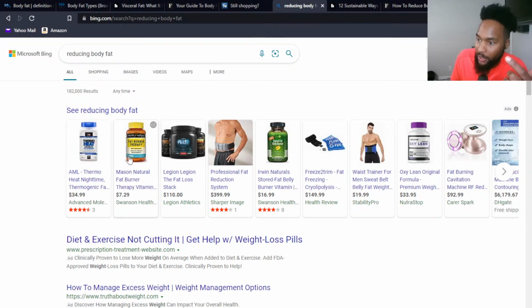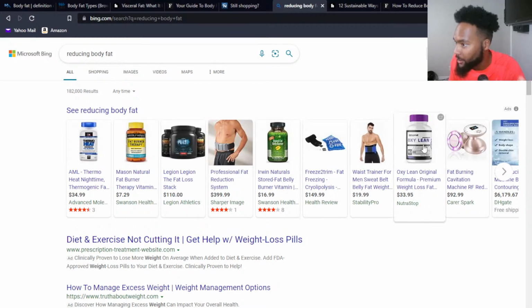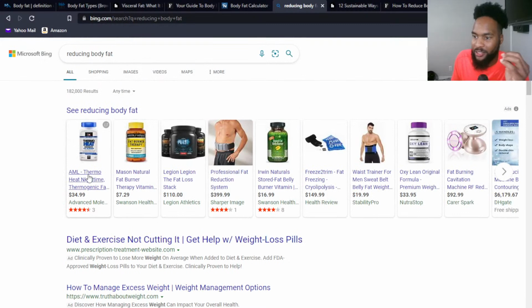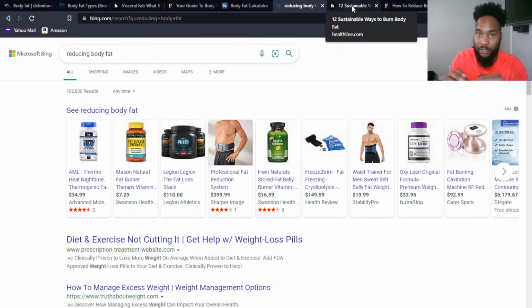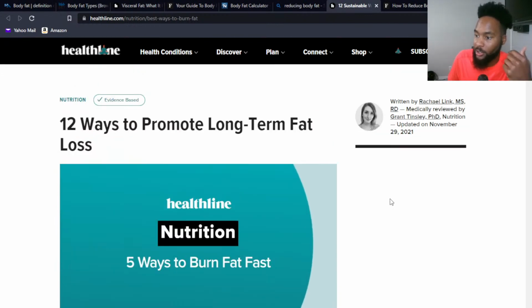A pill, a powder, some kind of weird belt, another pill, something else, another belt, another pill. All these different things. So we've got to look out, because all of this stuff is just gimmicks. You don't need fat burners. You don't need powders. You don't need special belts or any of that stuff. So let's look at some ways, and I wanted to make sure I showed you the ways we want to throw off to the side, throw in the trash, and some of the things that we can actually start practicing. So, 12 ways to promote long-term fat loss.